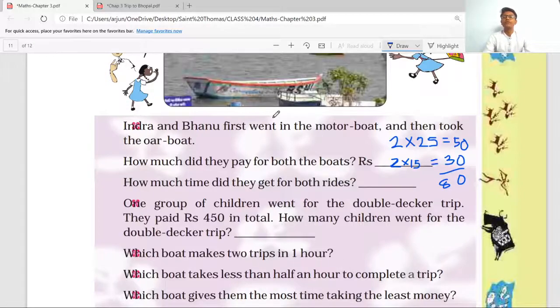Now moving further to question number 2. How much time did they get for both rides? So let's see the answer.